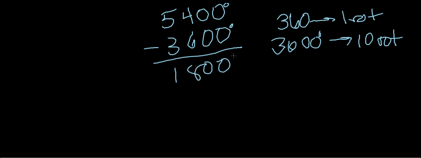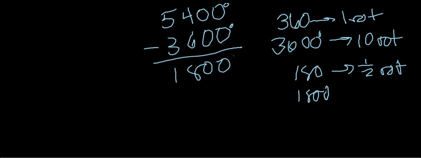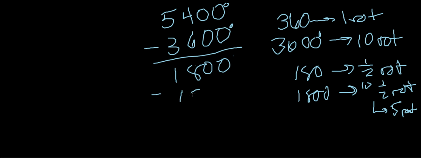When I see that 180 and then another 0, I think 180 degrees. So 180 degrees is a half a rotation. So 1,800 degrees is 10 1/2 rotations. Another way to say that is 5 rotations. So let's see where that leaves us if we subtract.